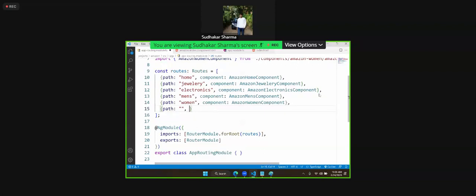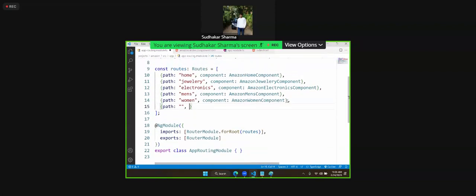Then actually what we do is, instead of this path being defined, we will use redirect. We use redirectTo. Redirect to which location? It should redirect to home. And actually in home, a lot of paths may be defined.